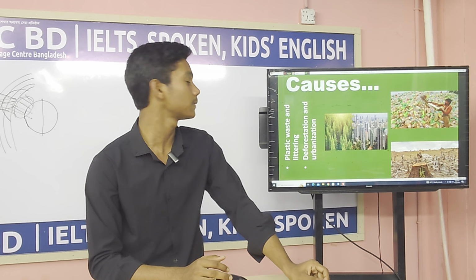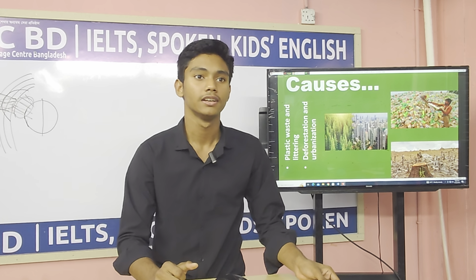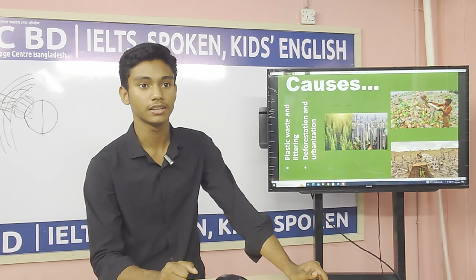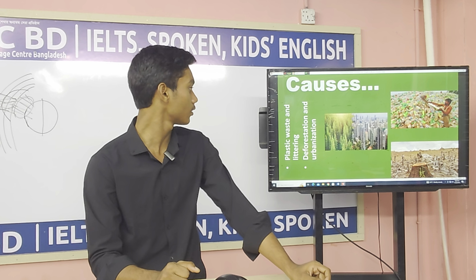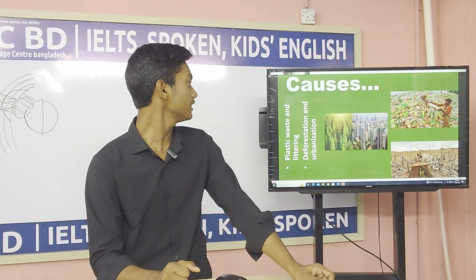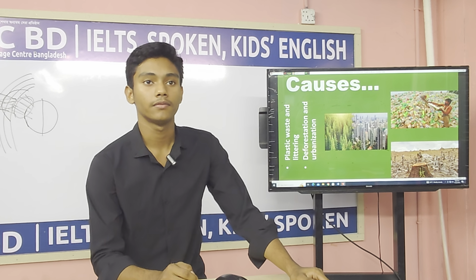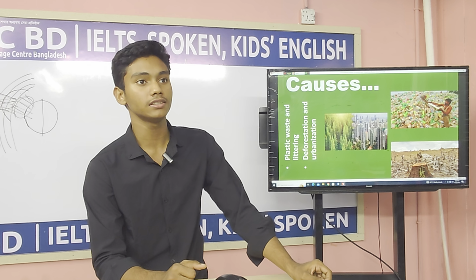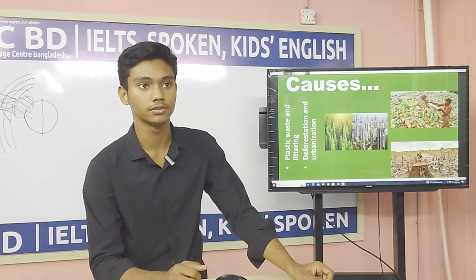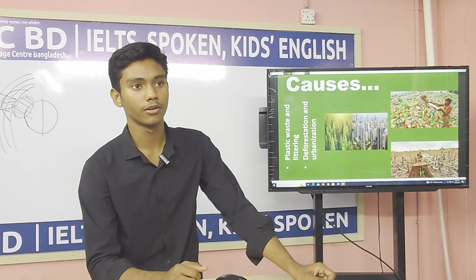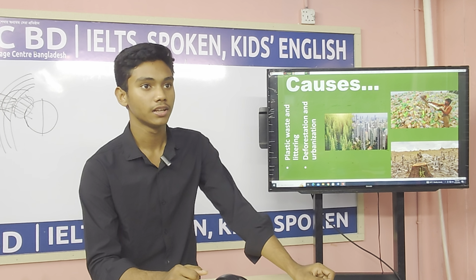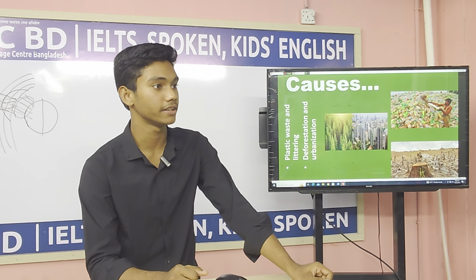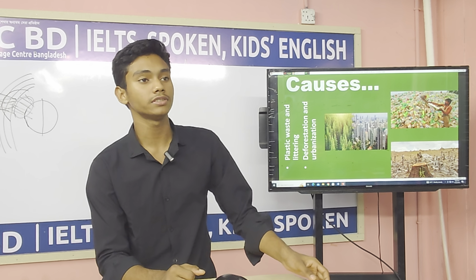Another cause is plastic. Plastic is very useful, but it is non-biodegradable and stays in the environment for hundreds of years, harming it for a long time. Another cause is deforestation, which means cutting down trees day by day. Many people cut down trees for roads, buildings and furniture, and by cutting down trees the carbon dioxide is increasing day by day, and the animals' homes are destroyed.